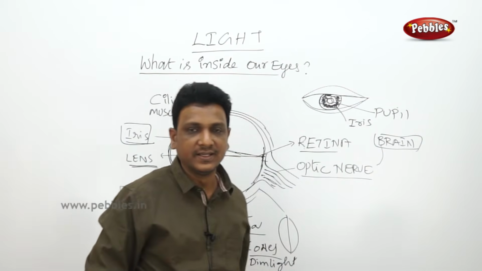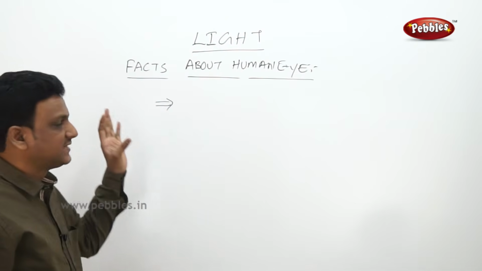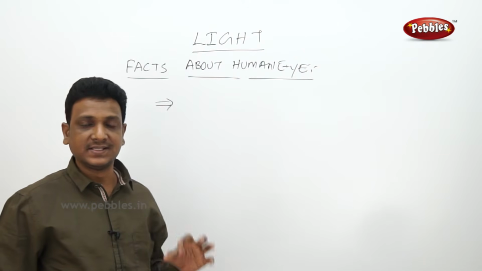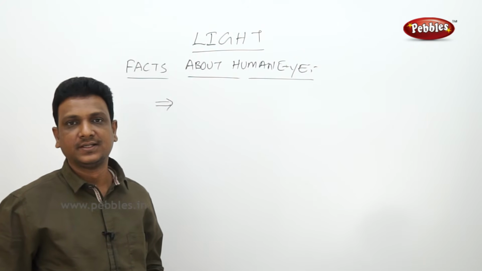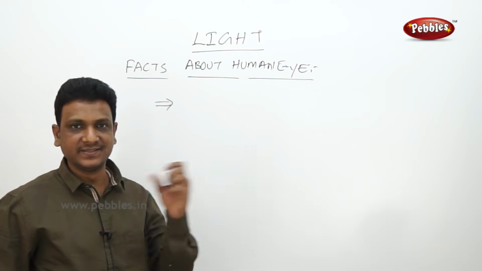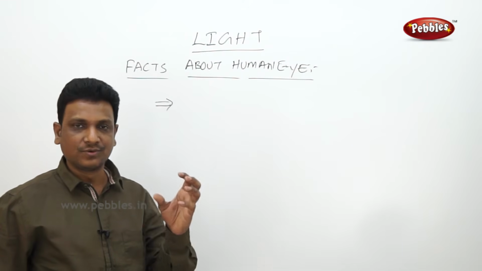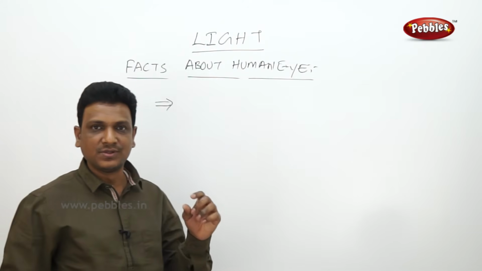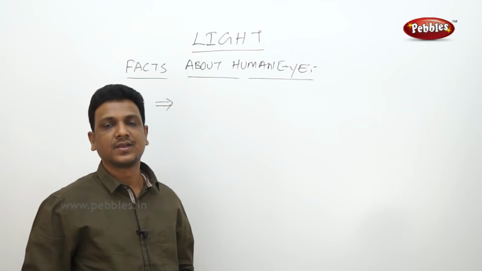And how the information about the picture is taken to the brain. So now we have seen the structure and functioning of the human eye. Now let us see certain interesting facts about the human eye. The human eye works on the principle of receiving light, which is focused onto a screen called the retina inside the eye, and this image is transferred to the brain by the optic nerves.